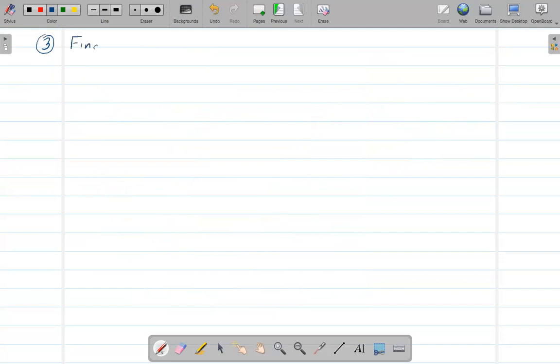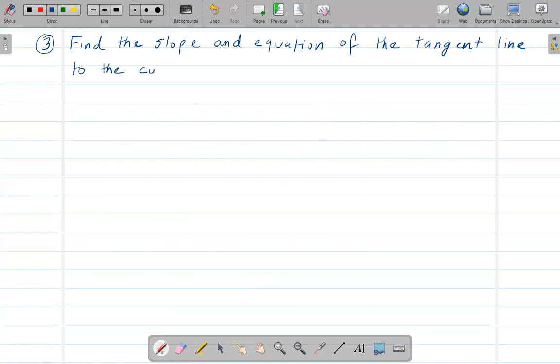Here we need to find the slope and equation of the tangent line to the curve x squared plus 2xy plus 4y squared is equal to 12 at (2, 1).